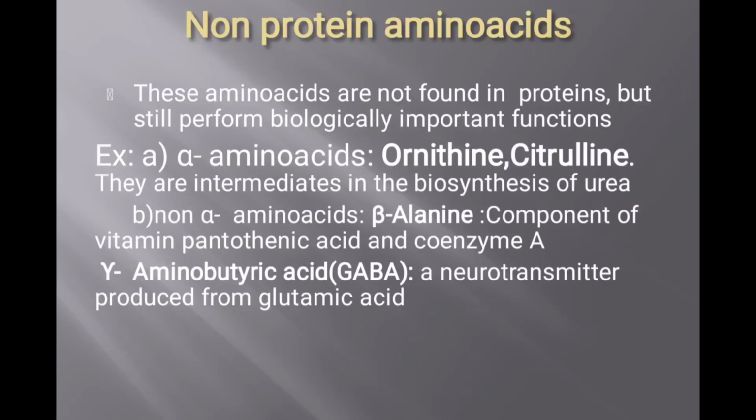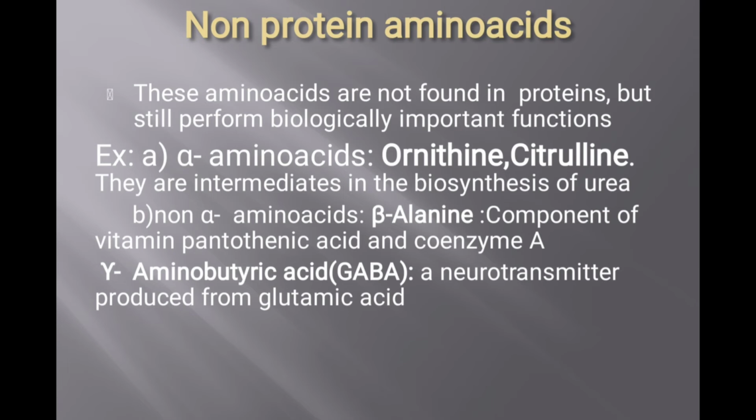Non-protein amino acid, example. See, non-protein amino acids are not found in proteins but still perform biologically important functions. There are different examples, alpha amino acids and non-alpha amino acids also. So you can choose ornithine or citrulline, any one. If ornithine or citrulline is there in the multiple choice, you have to take the same one. Both are non-protein amino acids.